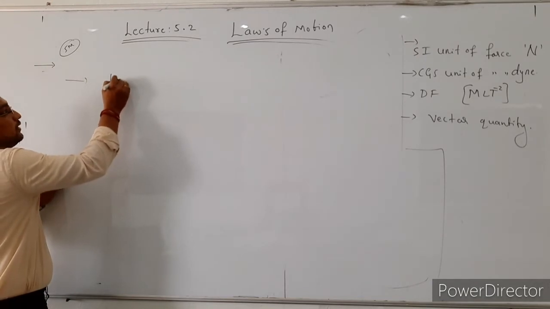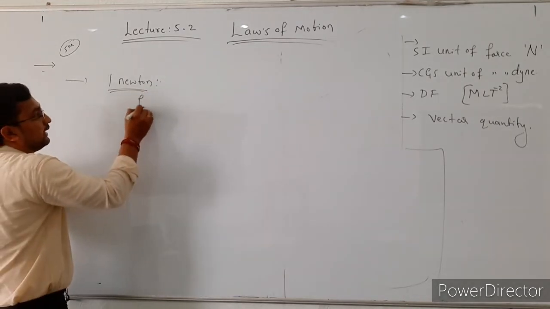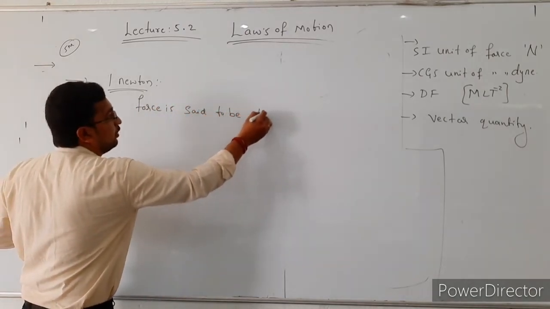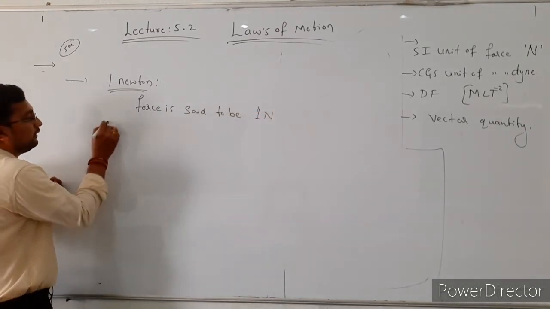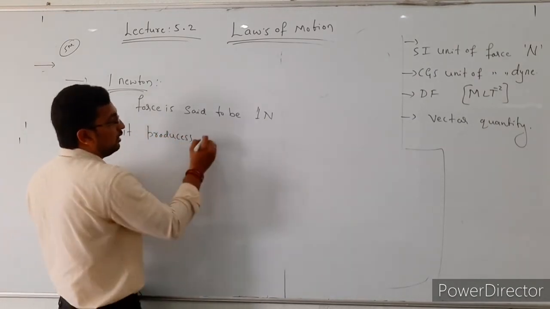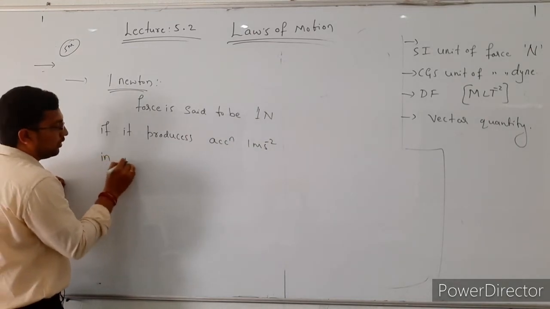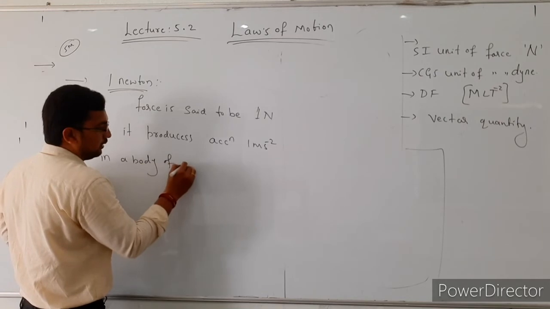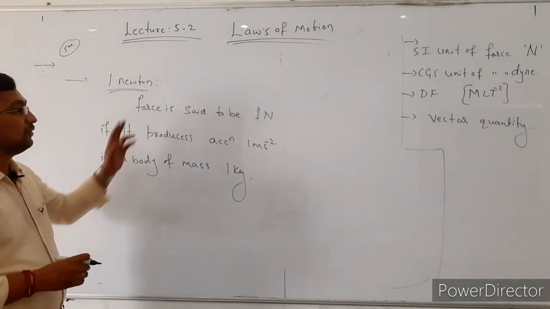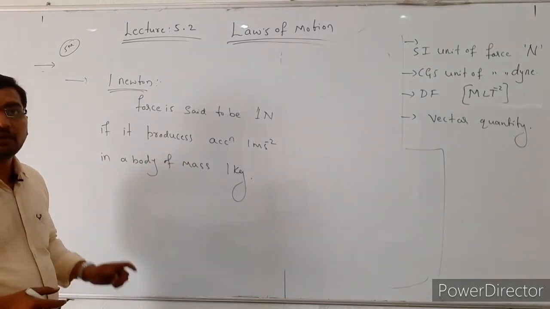So here is the 1 Newton definition. Force is said to be 1 Newton if it produces acceleration of 1 meter per second square in a body of mass 1 kg. So this is the definition of 1 Newton: force is said to be 1 Newton if it produces acceleration 1 meter per second square in a body of mass 1 kg.